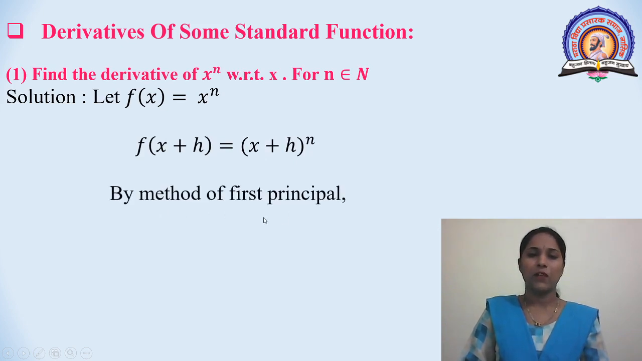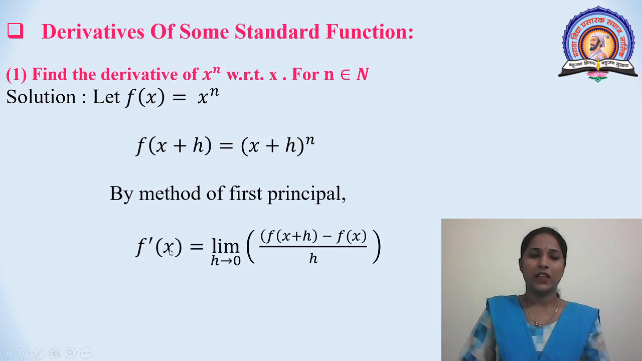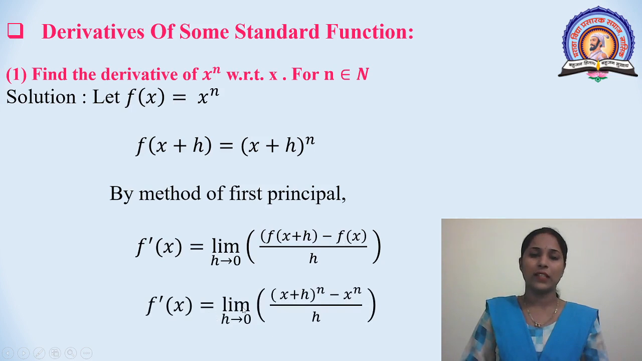By method of first principle, f dash x is equal to limit h tends to 0 of f of x plus h minus f of x divided by h. Take this value: f dash x is equal to limit h tends to 0 of x plus h raised to n minus x raised to n divided by h. First expand this term x plus h raised to n by using binomial theorem. We get